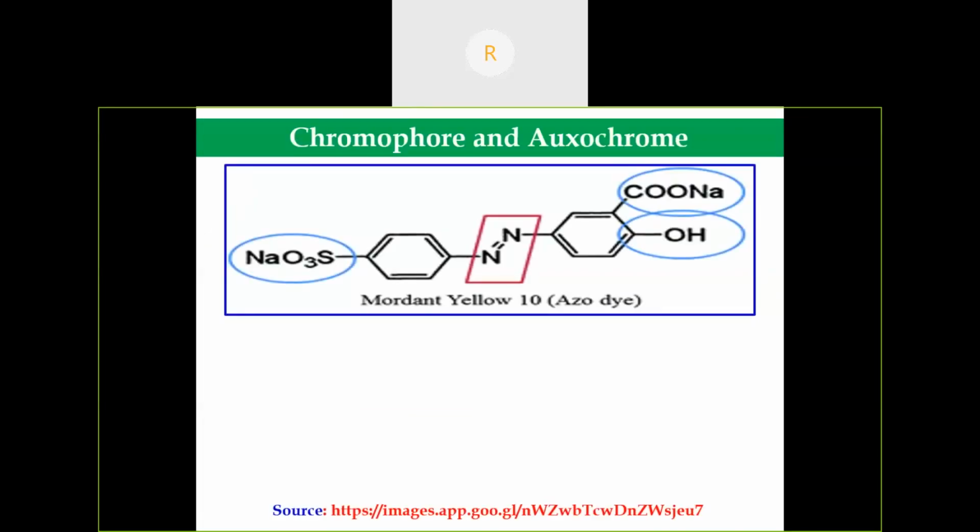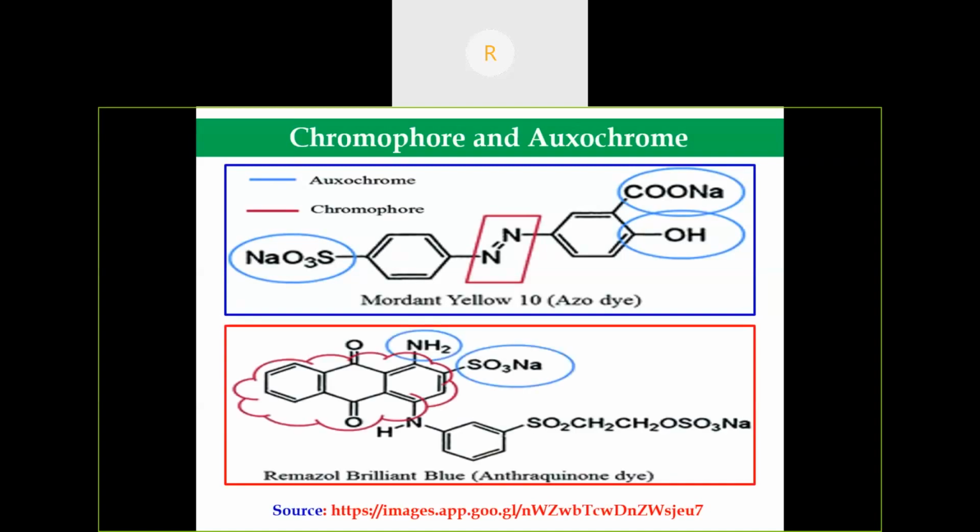Here, this is mordant yellow, an organic azo dye. Can you identify which is the chromophore part and which is the auxochrome part? The N double bond N, the azo group, is the chromophore, and the sulfonate and hydroxy groups are auxochromes. Here, this is an anthraquinone dye, which is blue in color. The color responsible for this dye is the anthraquinone moiety, which is the chromophore, and the auxochromes are amine and sulfonate.